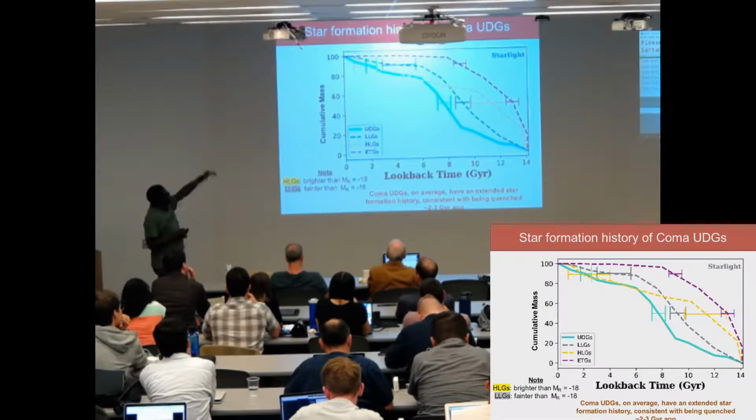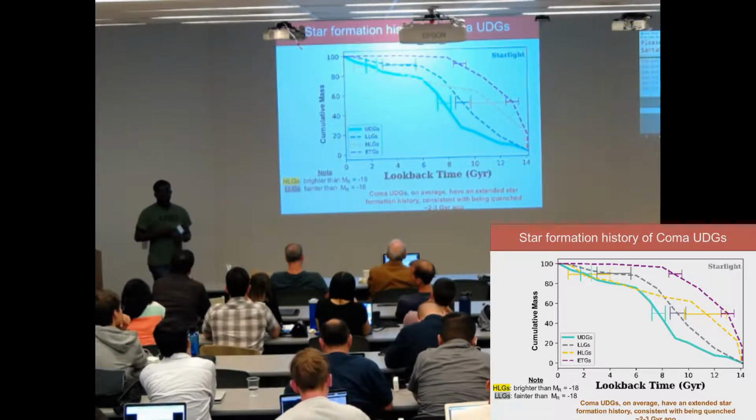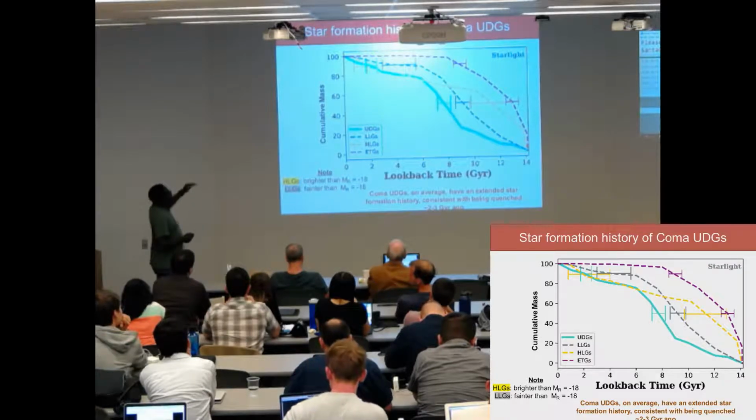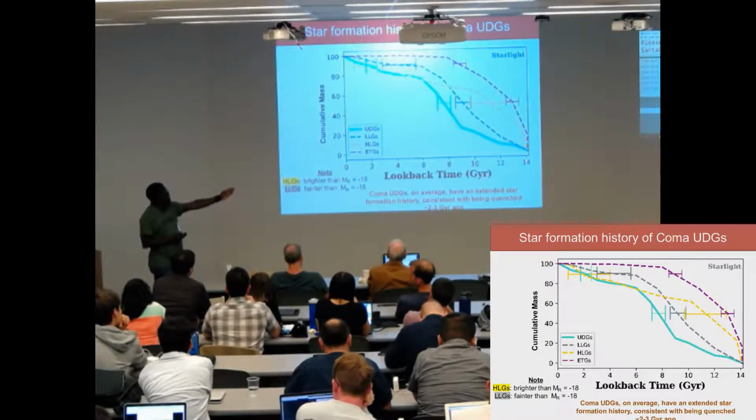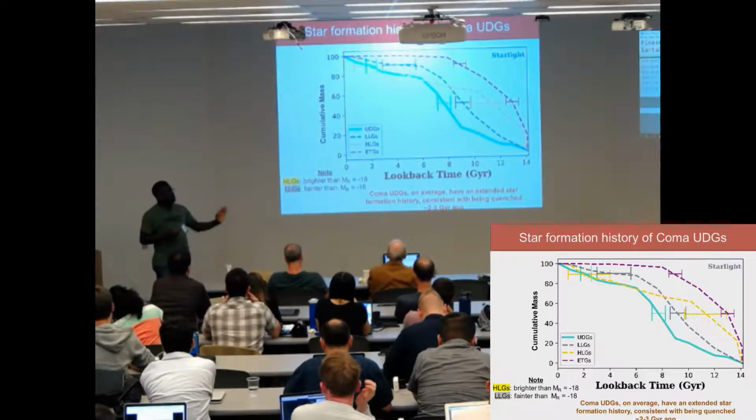But if you look again at the plot at the 90% level, which is a fair approximation for the time galaxies stop forming their stars, you'll see that for UDGs, it takes 11 gigayears to stop forming stars. So for some weird reason, UDGs can sustain star formation for 11 gigayears, unlike other galaxies within the cluster environment.